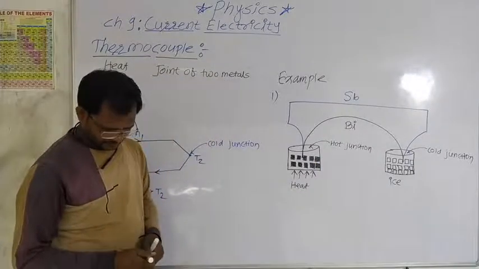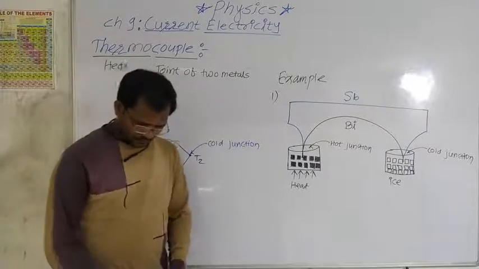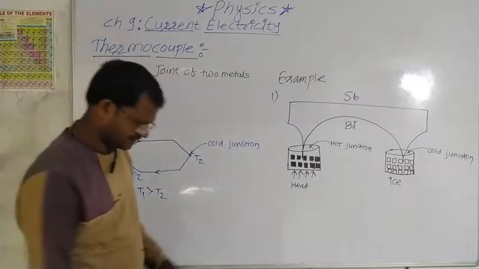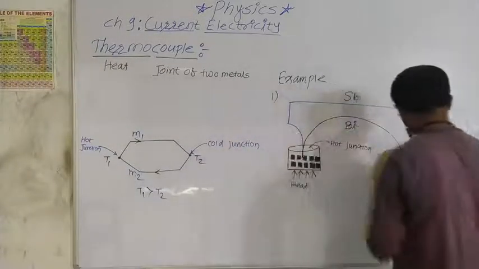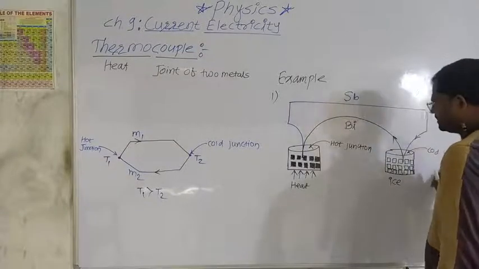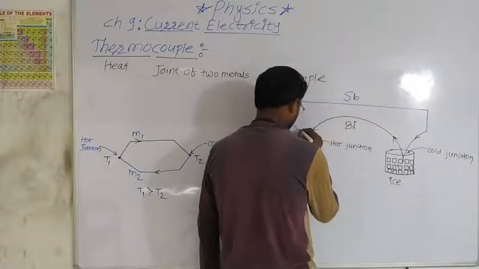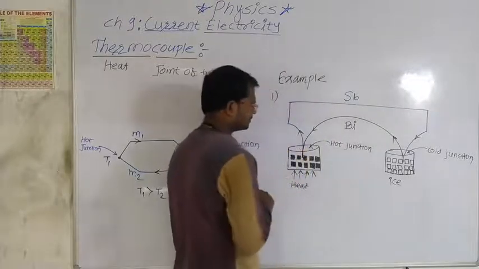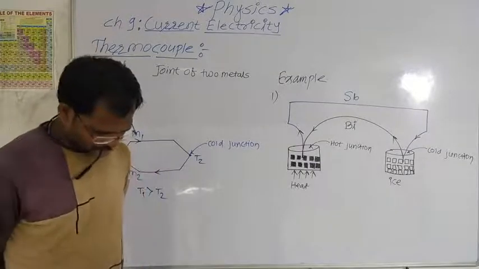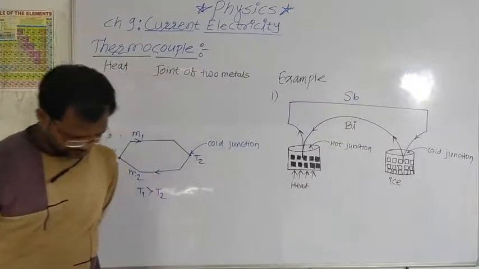So current flows from antimony to bismuth at the cold junction, and at the hot junction current flows from bismuth to antimony. The EMF is produced and this EMF is called thermo EMF.